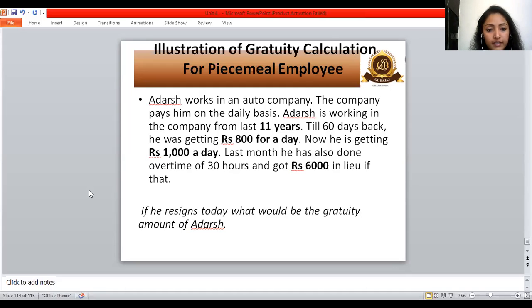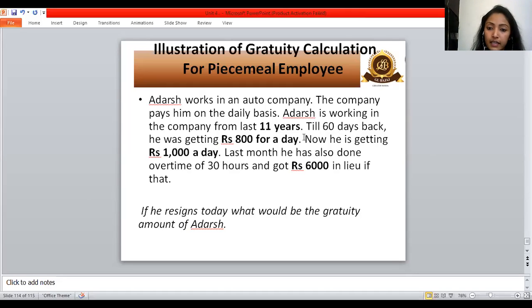So this case talks about Adarsh, who works in an auto company. The company pays him on the daily basis. Adarsh has been working in the company for the last 11 years. Same company, no change, no gap, no interrupted services. Till 60 days back, he was getting 800 for a day.